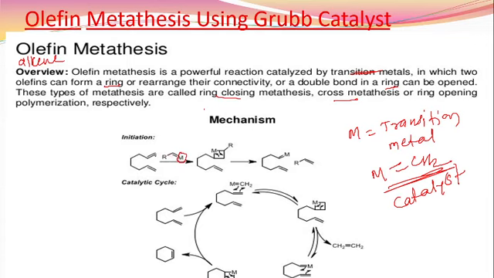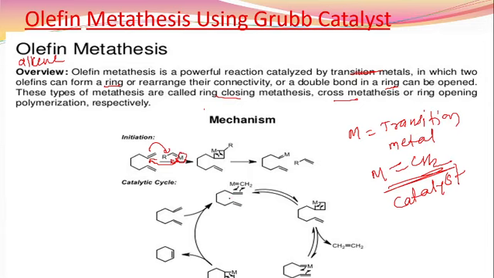Then what happened here? This metal is bonded to this compound in this manner. This is shifted to here, and this is shifted to here. Then there is a formation of a ring like this. Here we see a cyclic catalytic cycle.